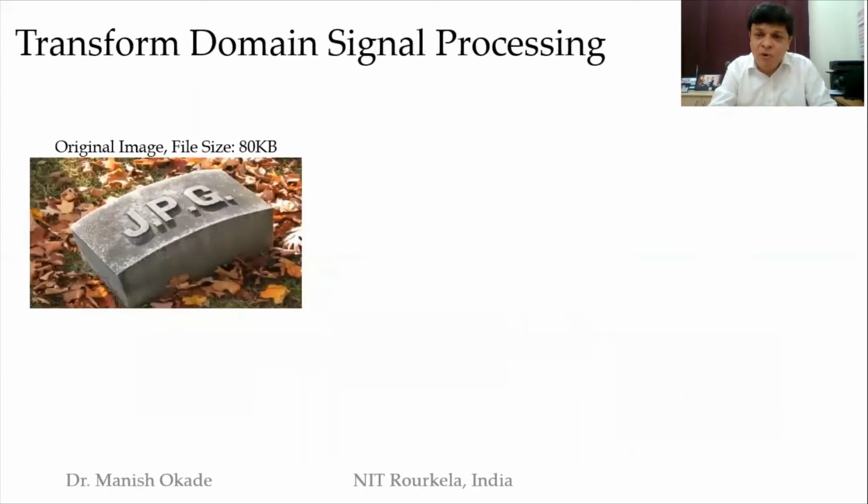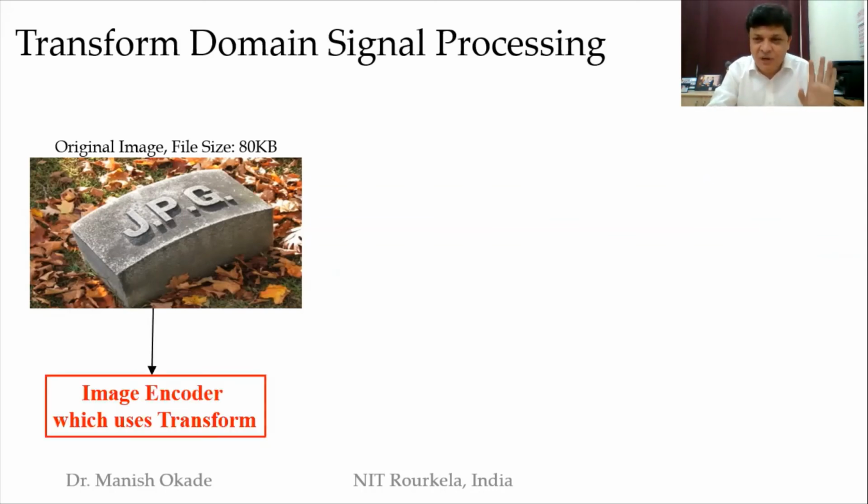Now coming to one more big domain where transforms are useful, which is compression. For an original JPEG, I have taken one example where JPG is written on a brick. Its original size is 80 KB. I do some encoding which uses some transform. As of now, let's keep it simple. The motivation here is to reduce the size. What is compression? Some 80 KB image, I want to make it 1 KB. That is my compression from a general point of view.